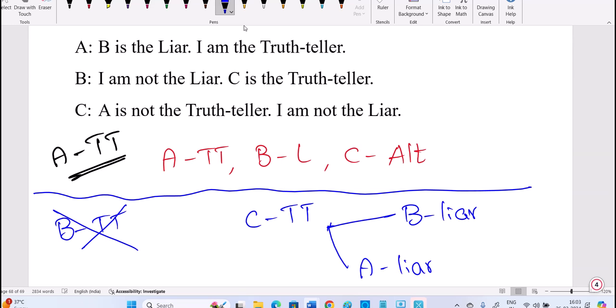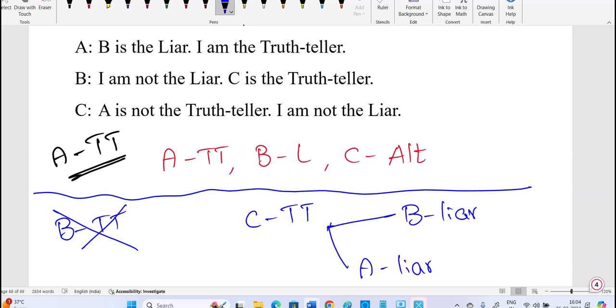So already you got the answer that A is a truth teller. There may be an option that it cannot be determined. When you get two people who fit, suppose C as truth teller is correct, satisfying the statements, and A as truth teller also satisfies the statements, then the answer may be either A or C, or cannot be determined. I need to check whether C fits as a truth teller or not. When C is a truth teller, from the last statement we are not getting the answer. So B or A, one of them should be the liar.